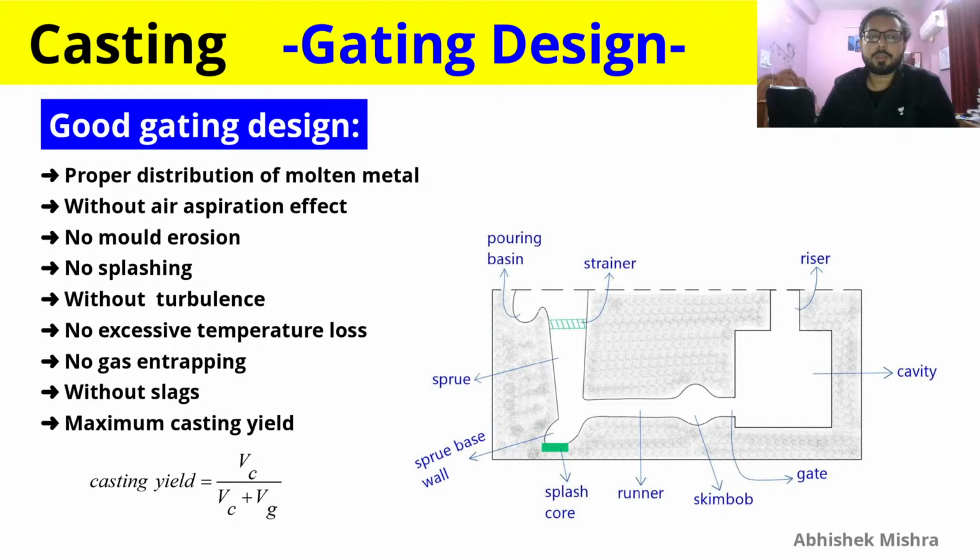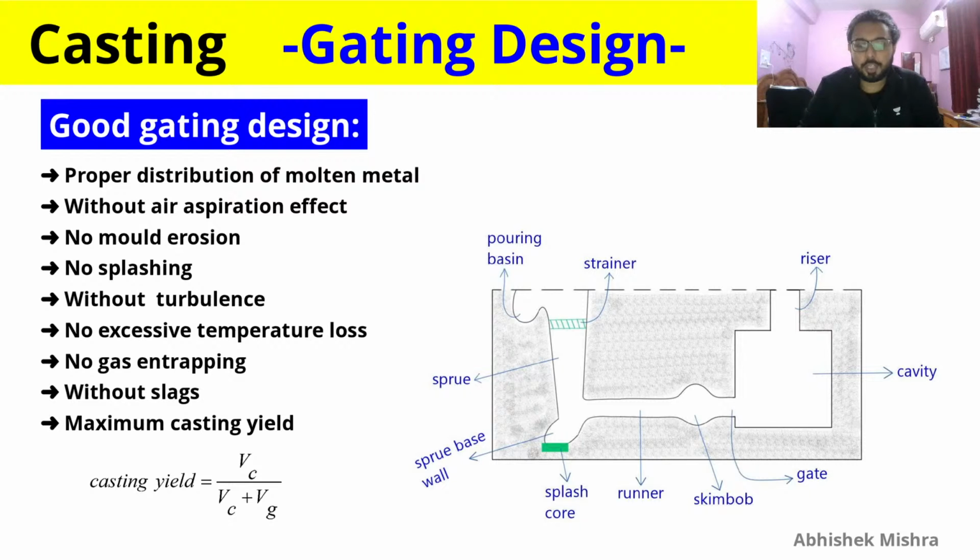No mold erosion. If mold erosion is there due to your gating system design, then it is not suitable, not proper. No splashing. Splashing should also not occur. This can be ensured by making sure that the molten metal is smoothly flowing there without any turbulence, because turbulence will cause erosion and splashing. So if your molten metal is smoothly flowing in all the gating passages, then your final casting will be more proper, because turbulence will create all these issues.